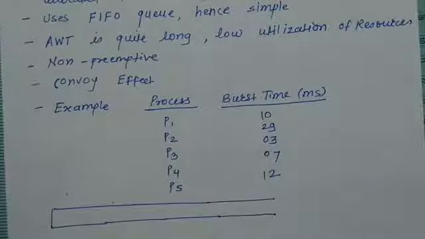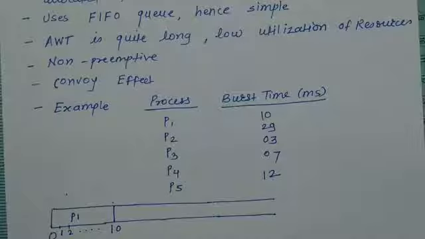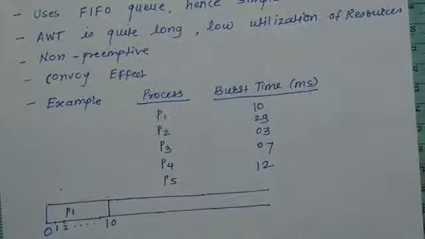Here we have to consider one thing, that is arrival time. We will consider here that the arrival time of each process is the 0th time unit, that means at that instant all the processes have already come into the ready queue. So P1 will start from the 0th time unit and the burst time of P1 is 10 milliseconds. So here is P1, and as its burst time is 10 milliseconds, it will execute up to 10 milliseconds. Here we have to calculate from 0 to 1 millisecond, then 1 to 2 milliseconds, and likewise there is an execution of P1 for 10 milliseconds.